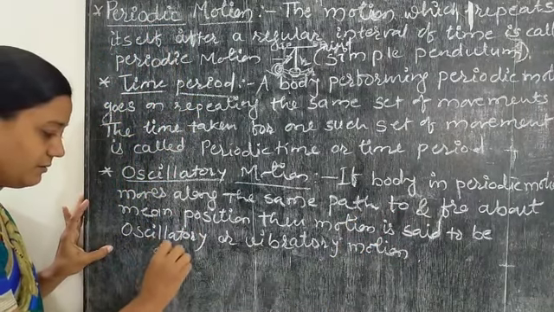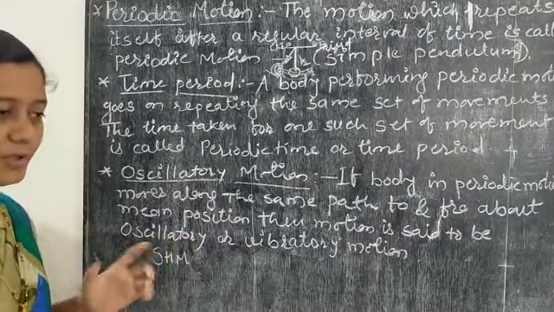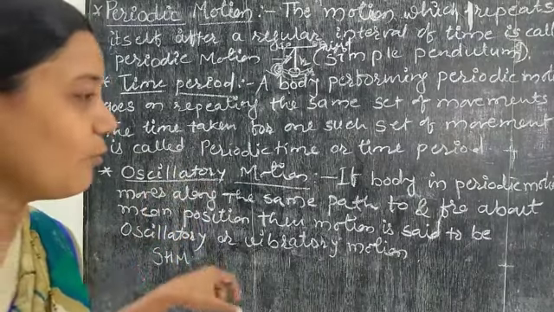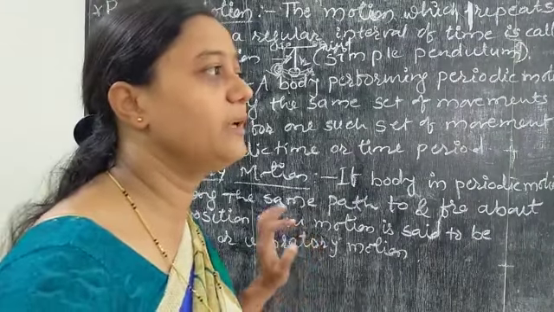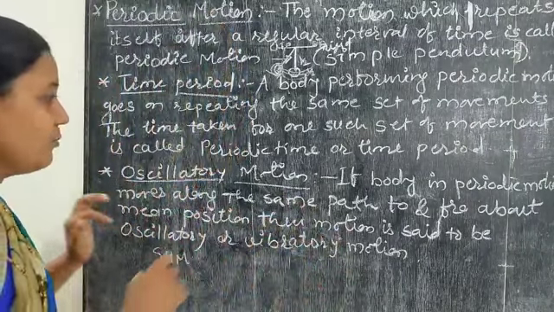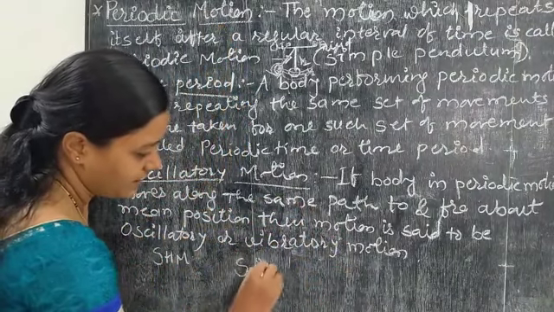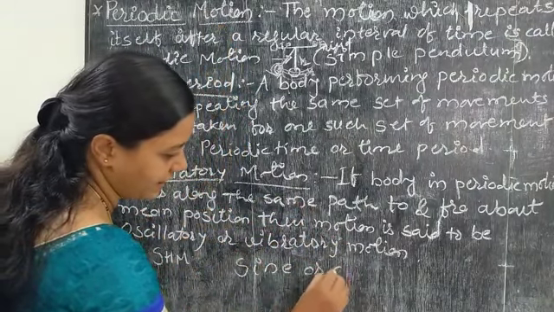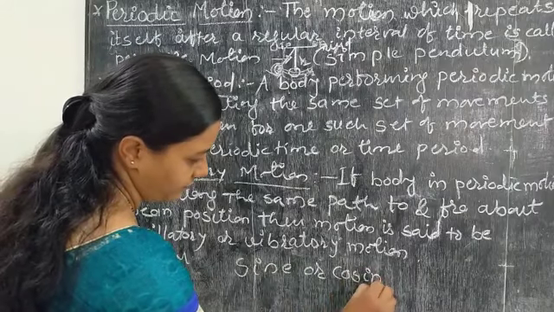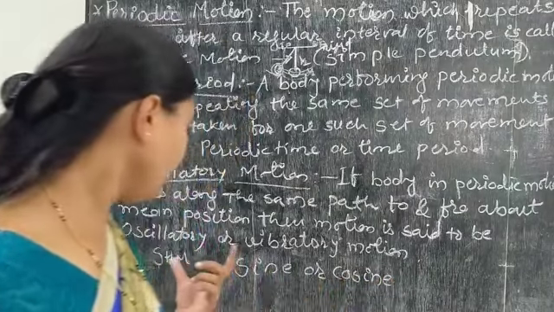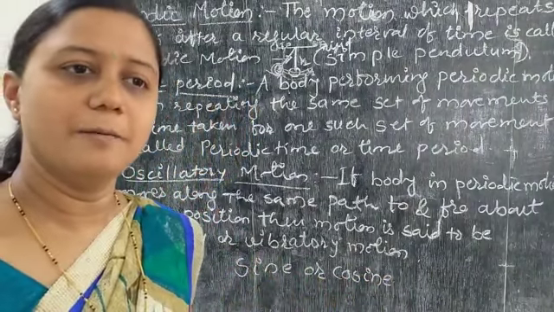Now, simple harmonic motion: the oscillatory motion which obeys the harmonic function. The harmonic functions are the sine or cosine form. An oscillatory motion that obeys the sine or cosine function is called simple harmonic motion.